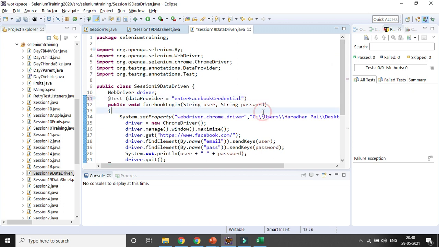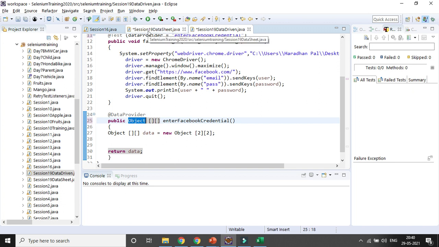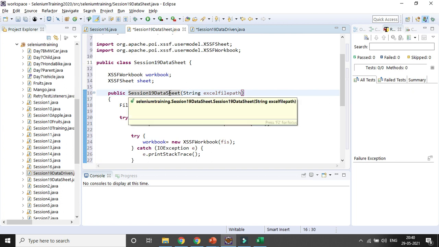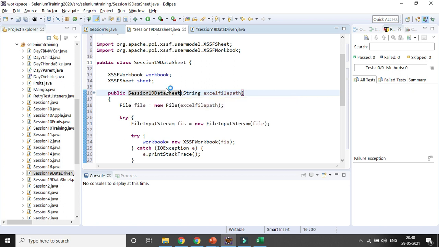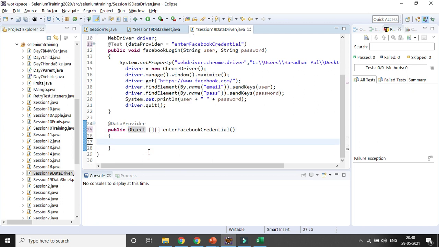Now in the data provider, I will be updating my code to read from whatever method we have written. Here I have created a constructor, so I will let you know how we can use it. Instead of the class, we need to create a variable of the class and then use it. Since it is a constructor for getting the path, I will just remove that part and use the class details, method details, constructor details that I created in the other class.